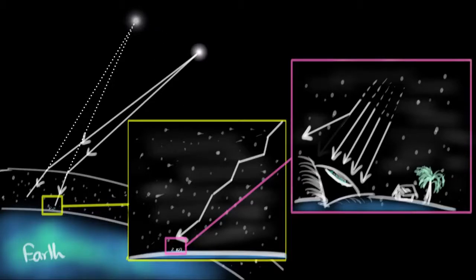Maybe the next moment only 2 rays reach our eyes. So now the star is going to look even more dim. And so you see, due to the continuous changes in the atmosphere, fluctuations in the temperature and density and all the other things, because the light is continuously changing its path, the rays that reach our eyes continuously change, and as a result, the brightness of the star keeps changing. And this is what causes the twinkling effect of the stars.